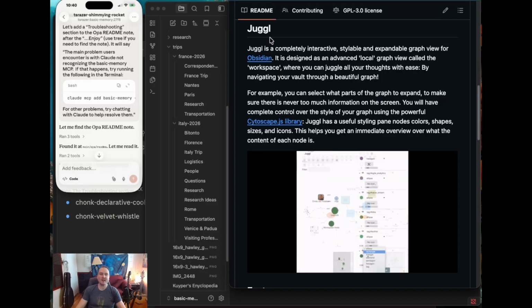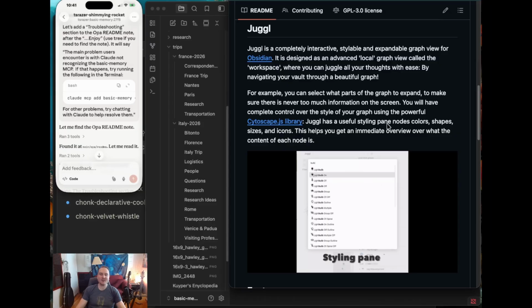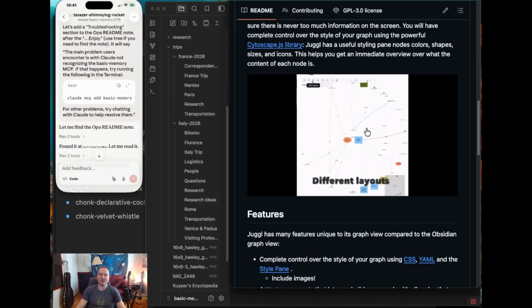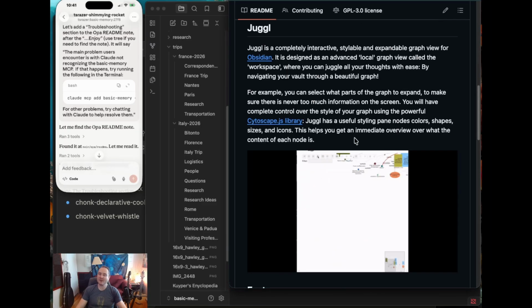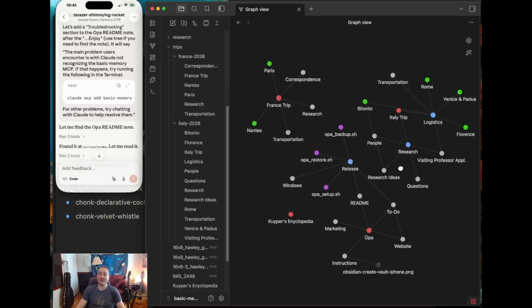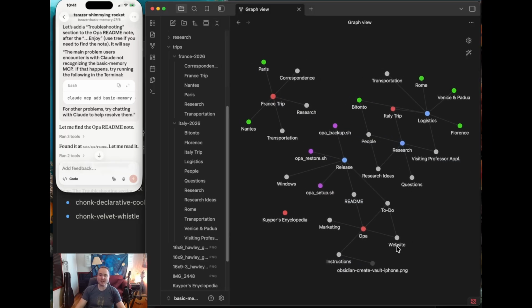There's one called Juggl, which adds additional capabilities for the graph, like labeling edges and so forth. There's a whole Obsidian community that I'm only barely scratching the surface of. For me, it was just a really useful utility for editing these notes.